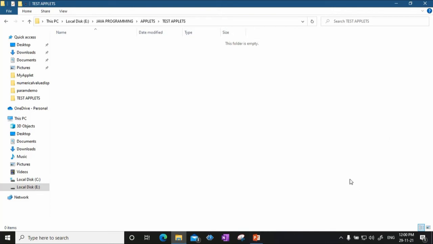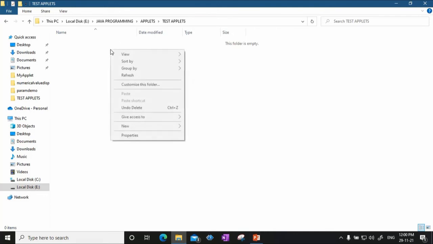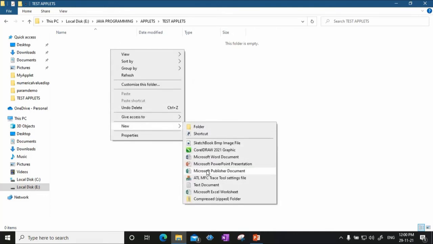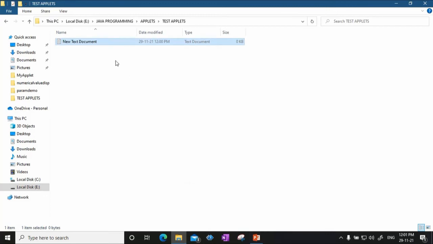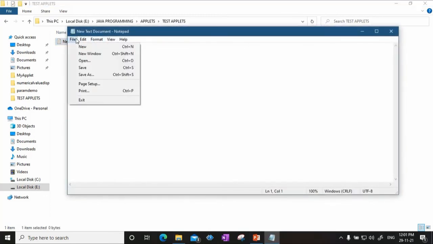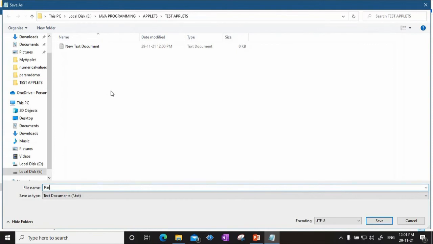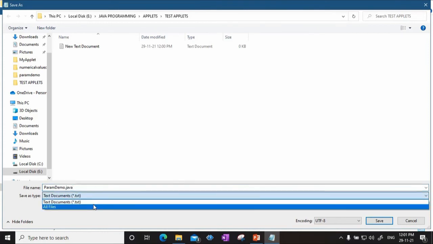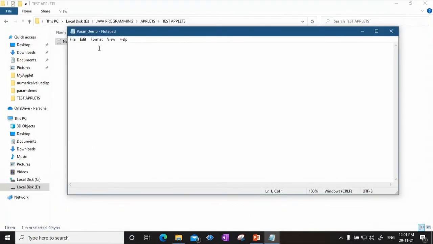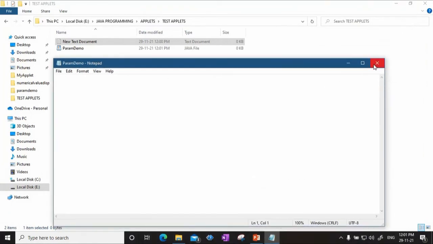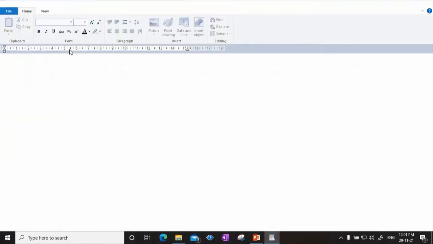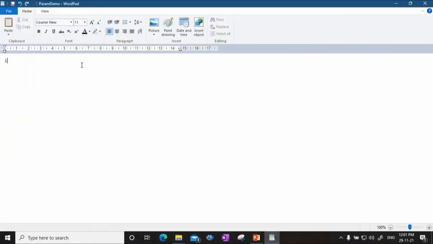Now to show this, let me show you one example. I'll be creating a simple applet. Let me save this as paramdemo.java. All files. So this is my file paramdemo.java. I will write the code now.